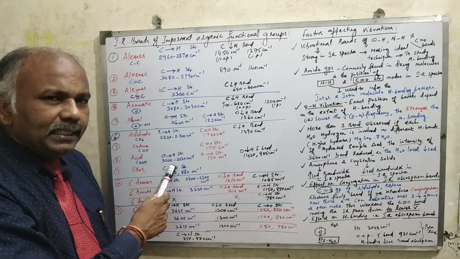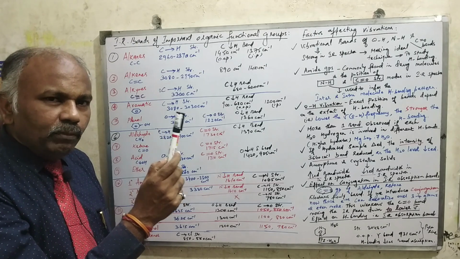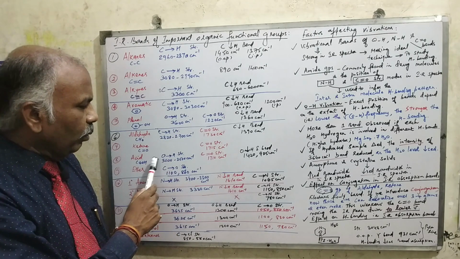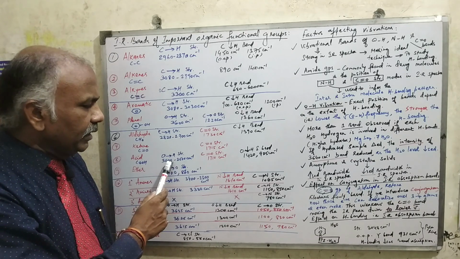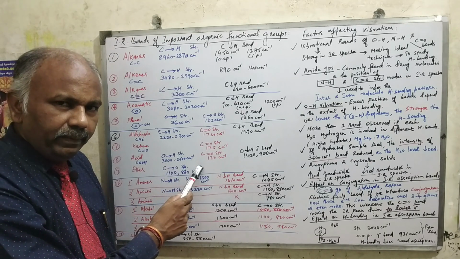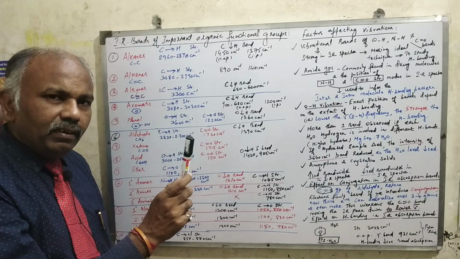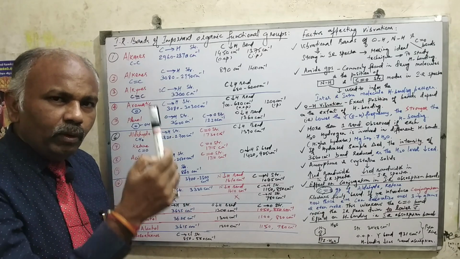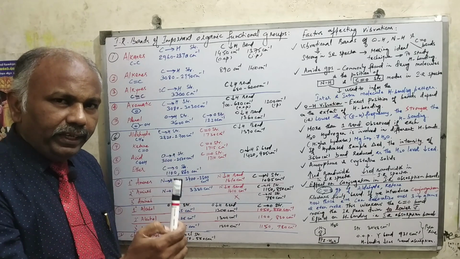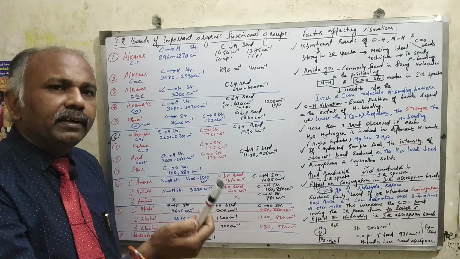Now coming to the acid group, the acid group contains the COOH, right? The hydroxyl group of the acid. The hydroxyl stretch vibration of the acid will be coming in the region of 3000 to 2500. See, generally the hydroxyl stretching vibration will be coming around 3600, but in case of acid it will be lowered, 3000 to 2500, because of intramolecular hydrogen bonding.